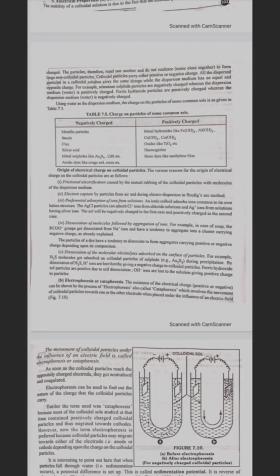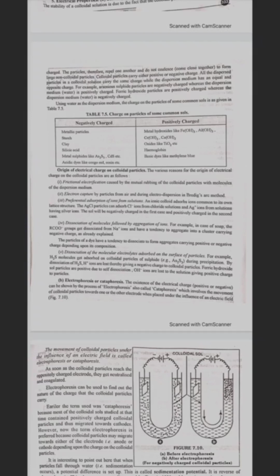Fourth, dissociation of molecules followed by the aggregation of ions. For example, in case of soap, the RCOO negative groups get dissociated from Na positive ions and have a tendency to aggregate into a cluster carrying negative charge, as already explained. The particles of dye have a tendency to dissociate to form aggregates carrying positive or negative charge depending upon its composition. Fifth one is dissociation of molecular electrolytes adsorbed on the surface of particles.